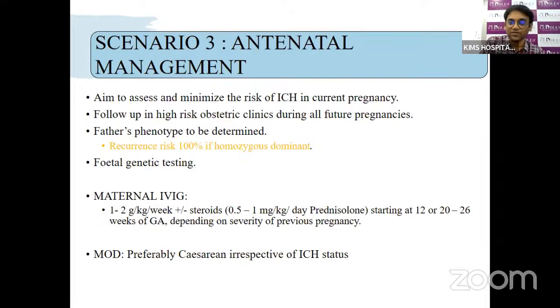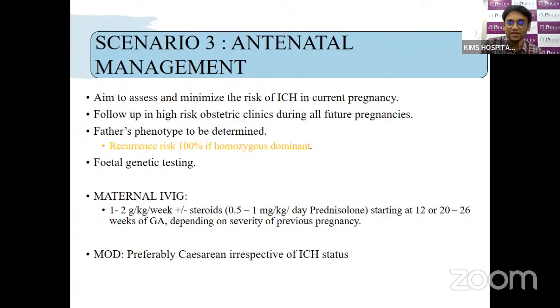The next thing is, we know that the mother already has a history of NATE. Then how do you manage this mother antenatally? The aim is to assess and minimize the risk of intracranial hemorrhage in this current pregnancy. We need to follow this mother in the high-risk obstetric clinic during all future pregnancies. The father's phenotype is to be determined. The recurrence risk is 100% if he is homozygous dominant. We need to even do fetal genetic testing to see what kind of platelet antigens are there in the babies.